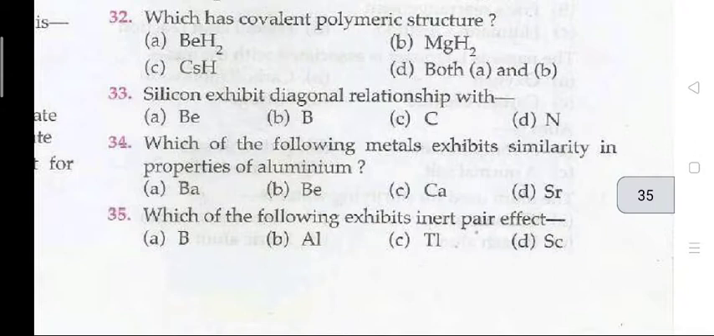Question number 32: which has the covalent polymeric structure? The right answer is D, that is both A and B, that is BeCl2 and MgCl2. Question number 33.